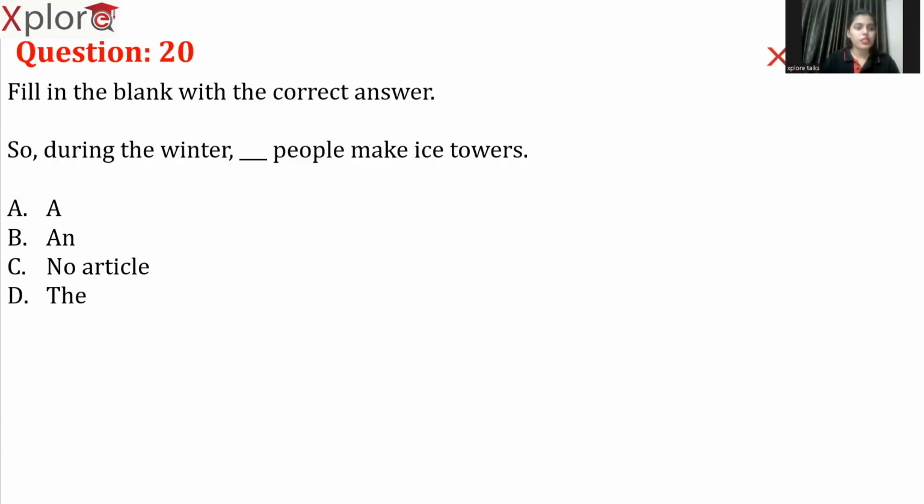So we need to fill in this blank with the correct option from the given options. I guess this is the last question. The Cognizant paper has only 20 questions in verbal ability. So this is our last question and it is related to articles. During the winter, blank people can make ice towers.